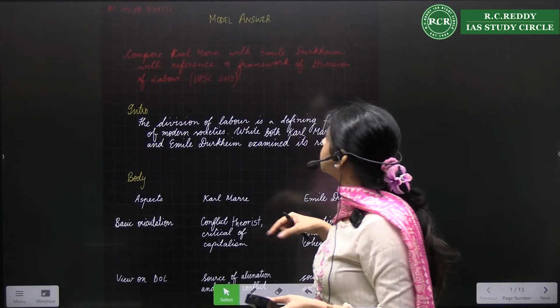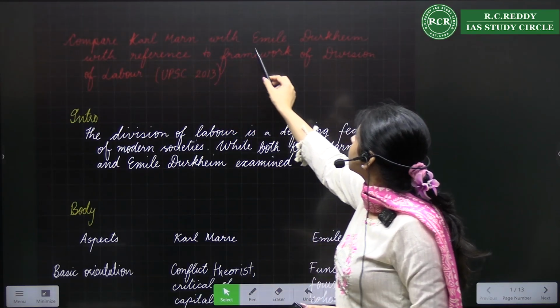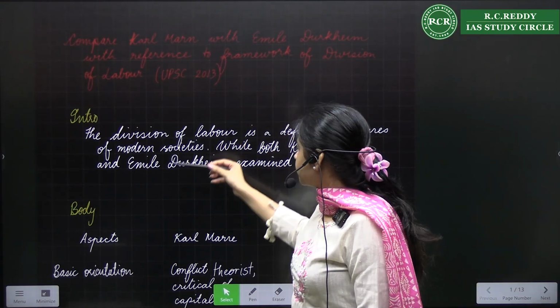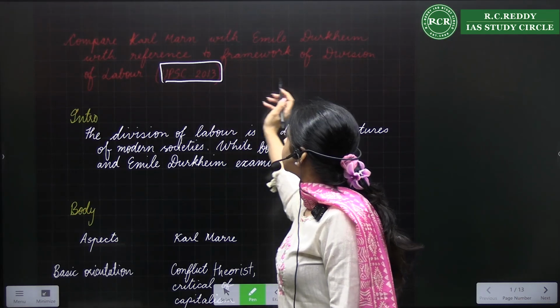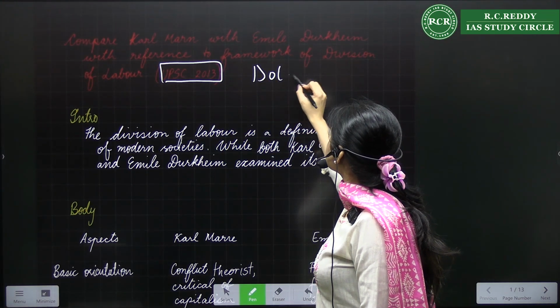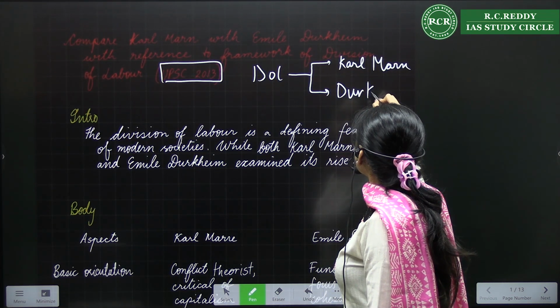First we'll start with this PYQ question which is there in the test. Compare Karl Marx with Emile Durkheim with reference to framework of division of labor. This is UPSC 2013 question where you have to compare the division of labor which is given by Karl Marx and other which is given by Durkheim.